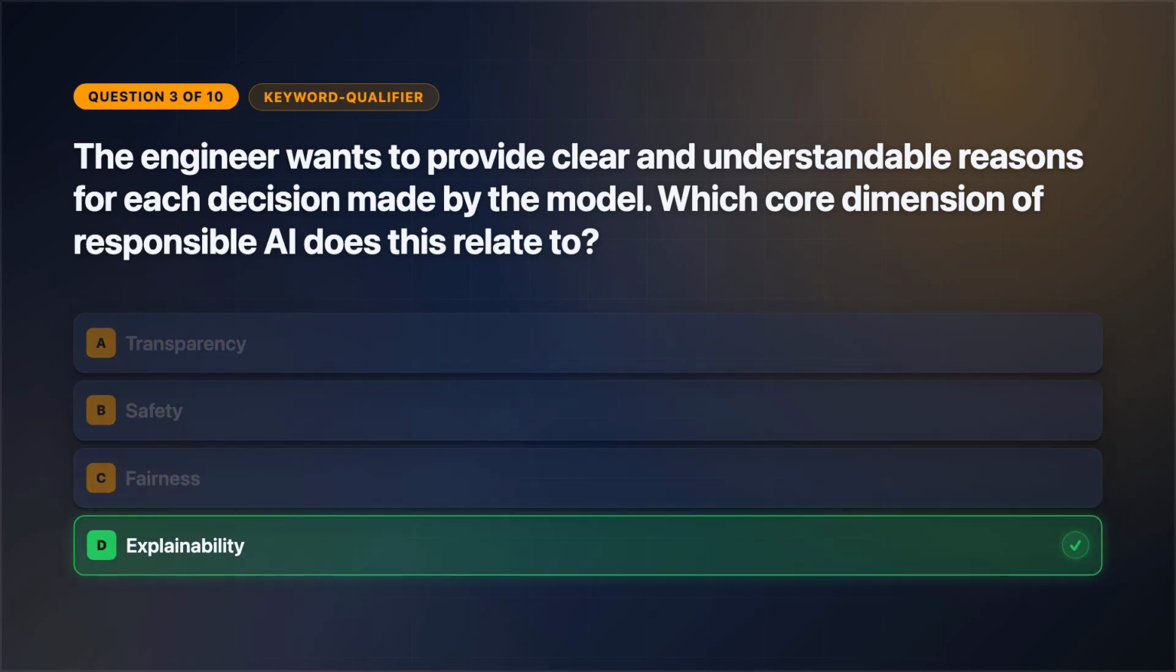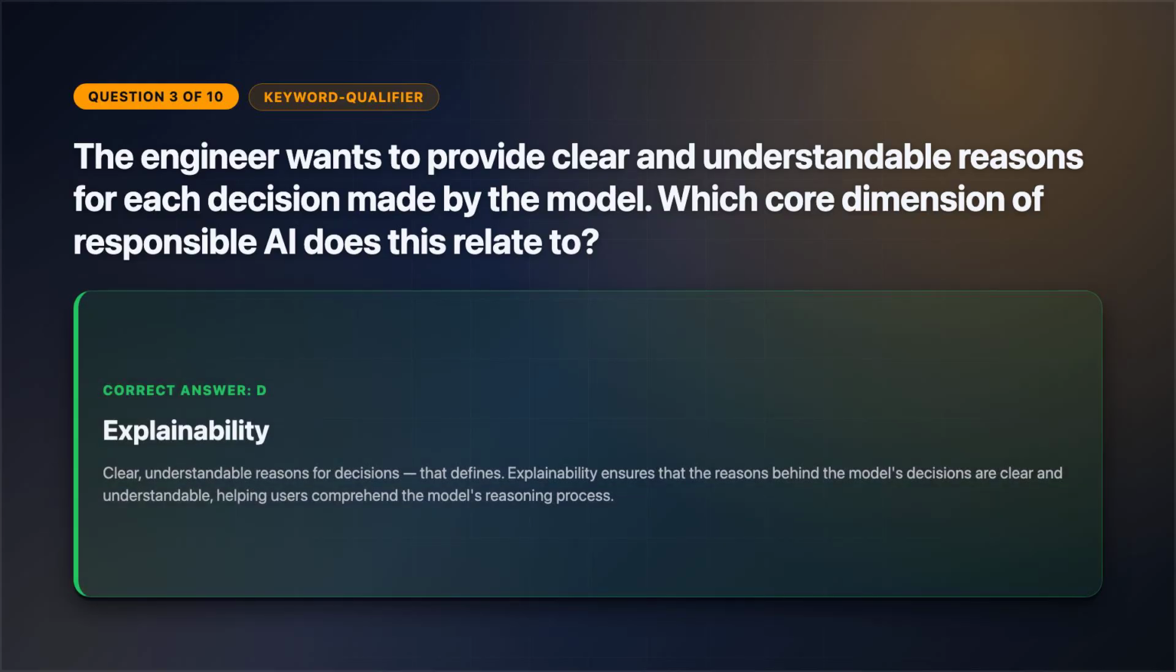The correct answer is option D. Clear, understandable reasons for decisions. That defines explainability. Explainability ensures that the reasons behind the model's decisions are clear and understandable, helping users comprehend the model's reasoning process.